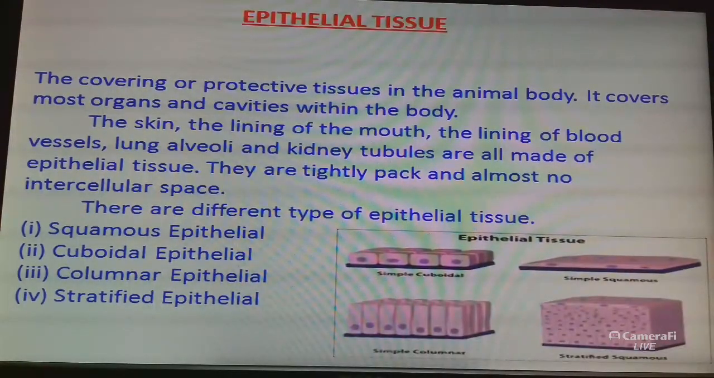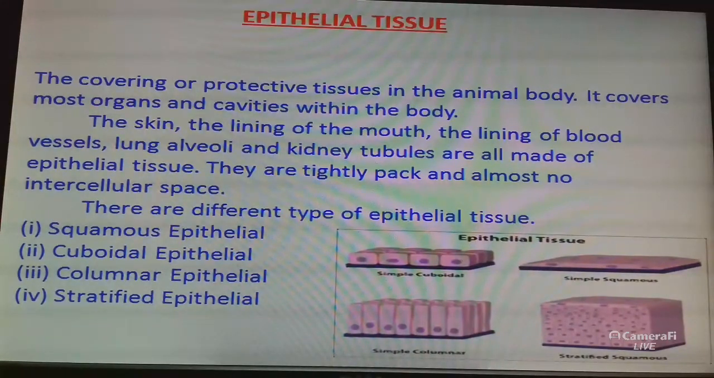So, what is epithelial tissue? The covering or protective tissue in the animal body is called epithelial tissue. It covers most organs and cavities within the body, and the cells of this tissue are tightly packed and form a continuous sheet, and there is no intercellular space. That's why anything entering or leaving the body must cross at least one layer of epithelium.